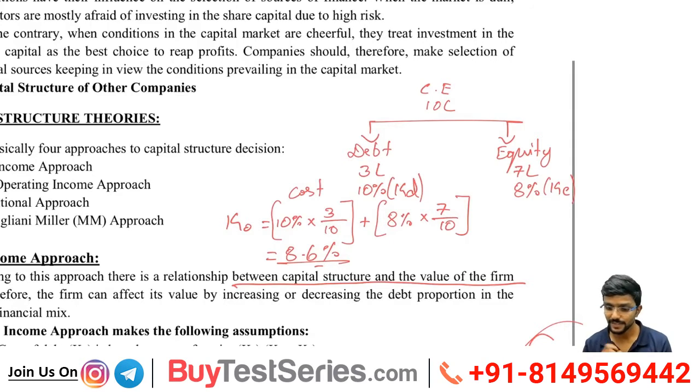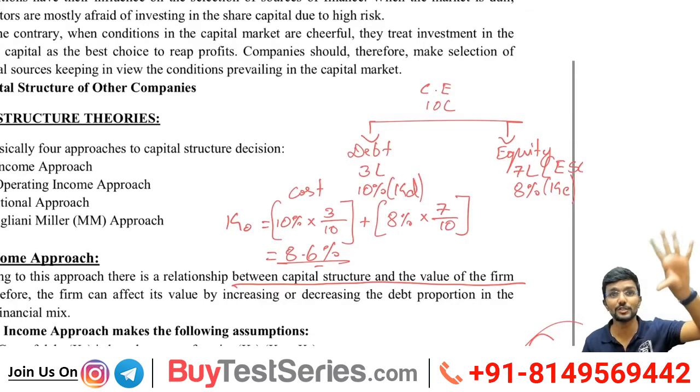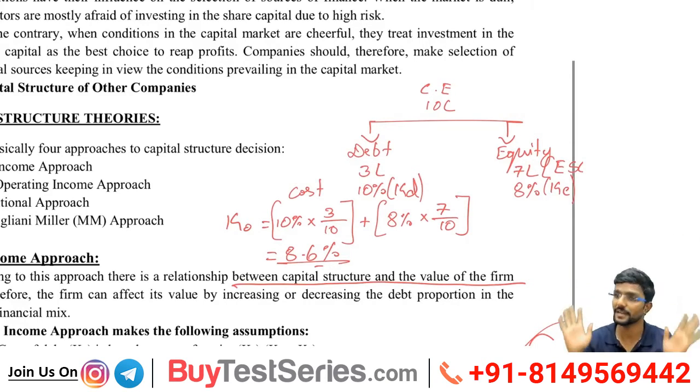Any confusion? And that 7 lakh, is it only equity share capital, or equity share capital plus reserves and surplus? Plus reserves and surplus. Be very careful. You can mention here: it is equity share capital plus reserves and surplus. Because equity, or equity shareholders' funds, includes equity share capital and reserves and surplus. Sometimes, assume equity share capital is only 5 lakh, and only 5 lakh you will take. Be careful, you should include both reserves and surplus as well as equity share capital.